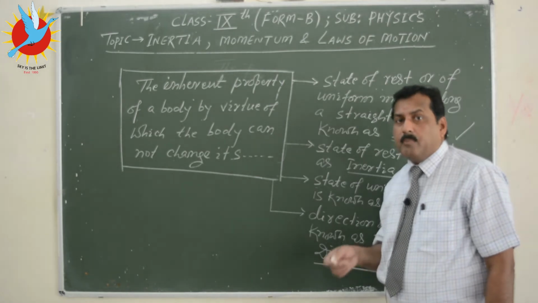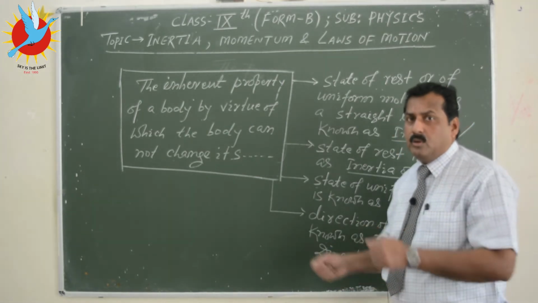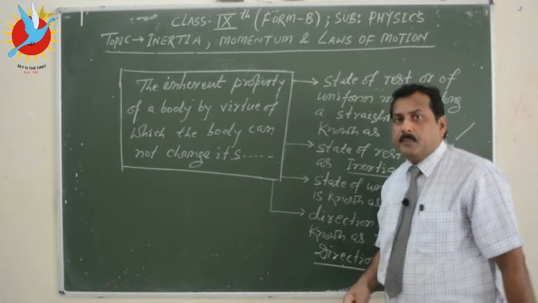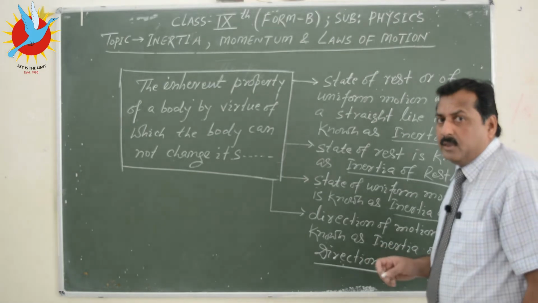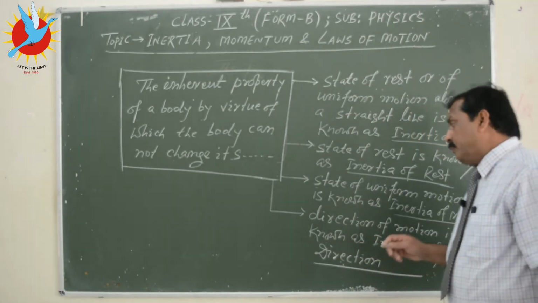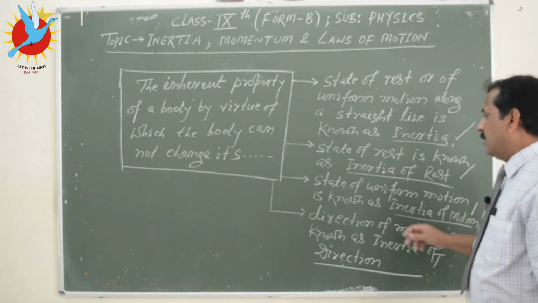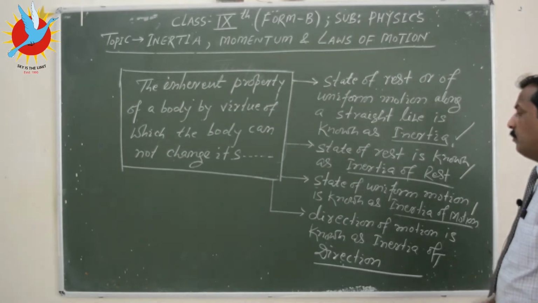Obviously we have to apply brake, or if we want to change the direction we have to turn the steering. So before doing that, the car will like to have its current state of uniform motion. So in that case we can say the body is having inertia of motion.